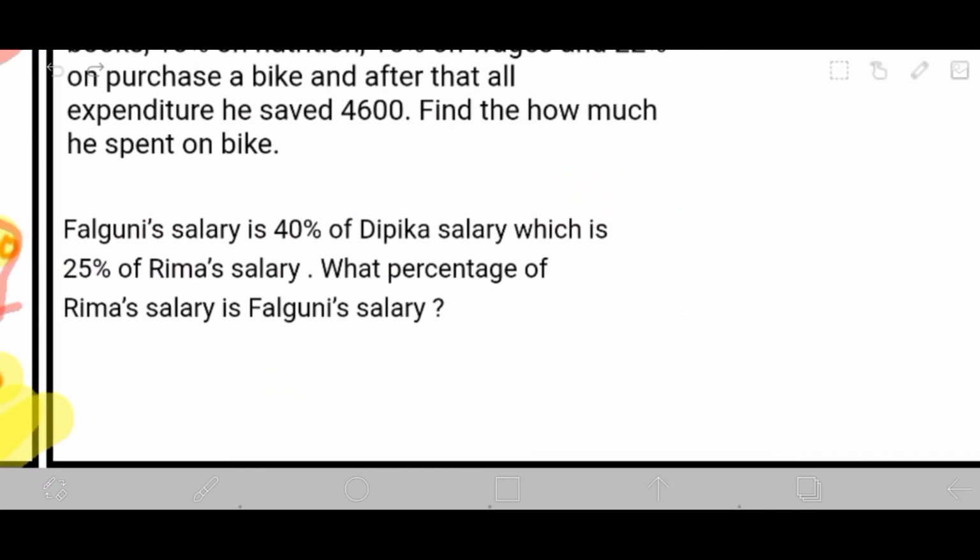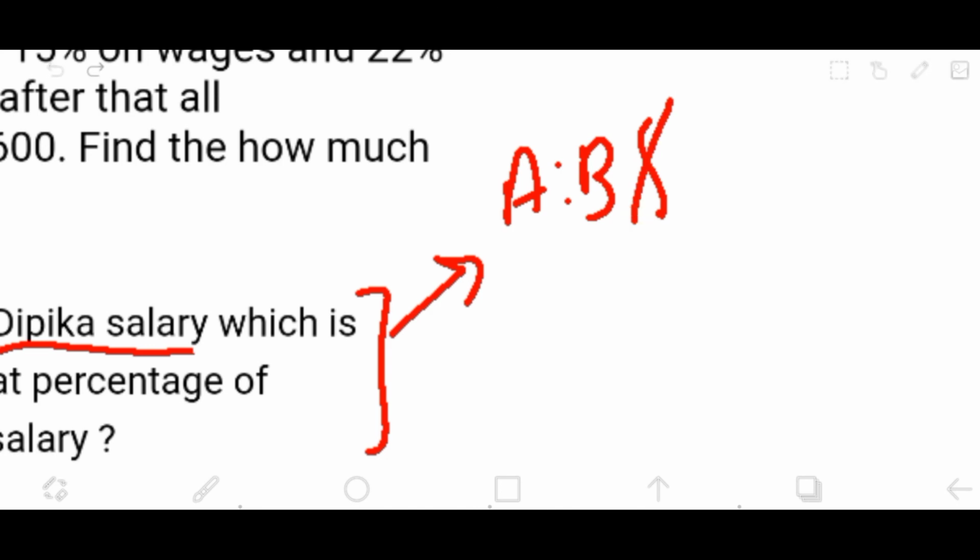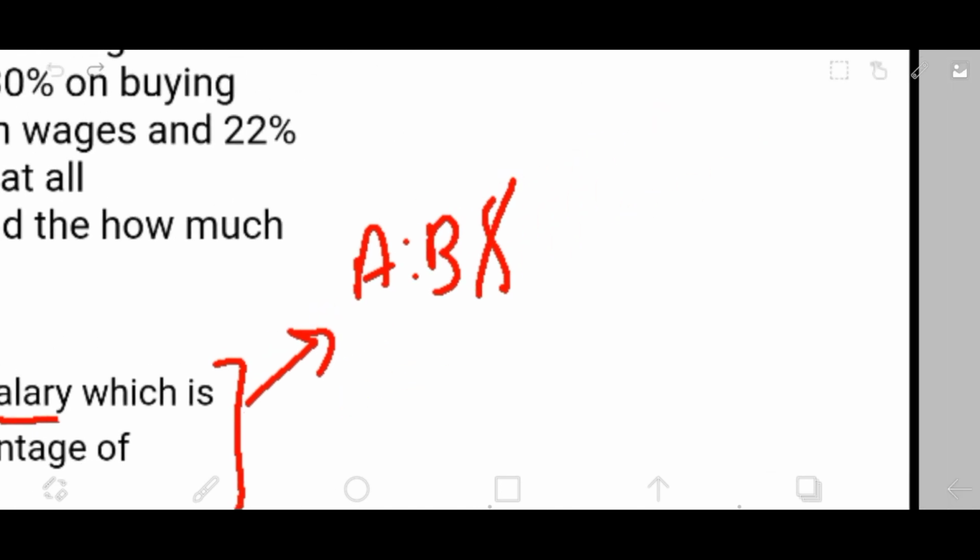And now again, a similar question: someone's salary is 40% of the... yeah, it's an interesting question. And here also you'll encounter the concept of ratio. If you have seen my video, you would have come to a point where I mentioned something. I know it was not important there, but I told you it would be useful in other questions, right?